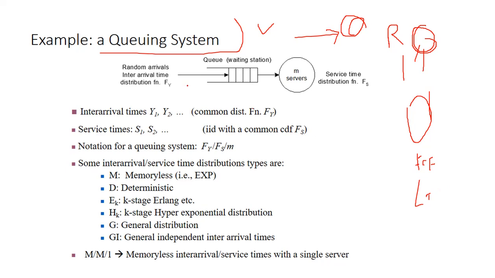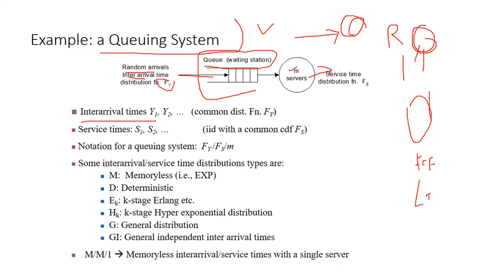See, this is my simple example. Random arrivals, inter-arrival distribution. Jobs enter with a distribution, here is the waiting time in the queue, and this is the service center. After service they depart. Now we can see how the stochastic process works here.